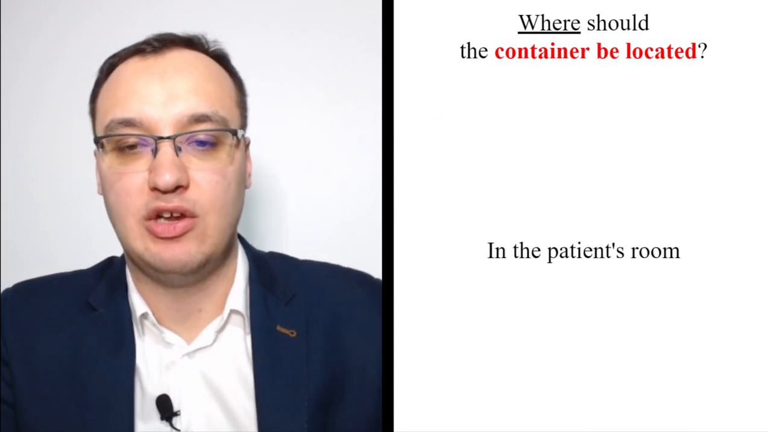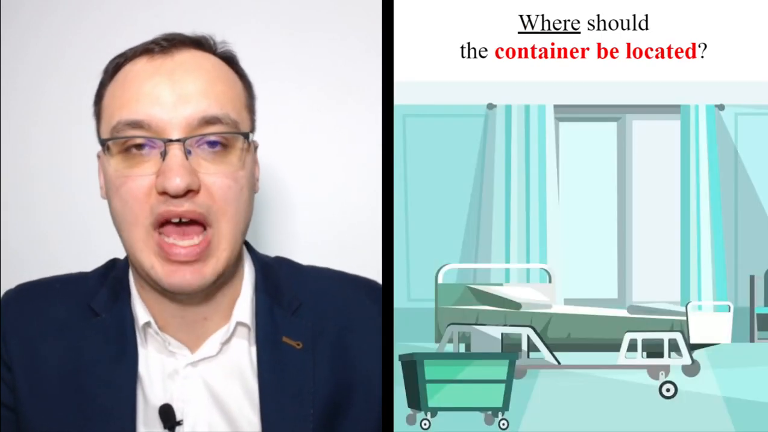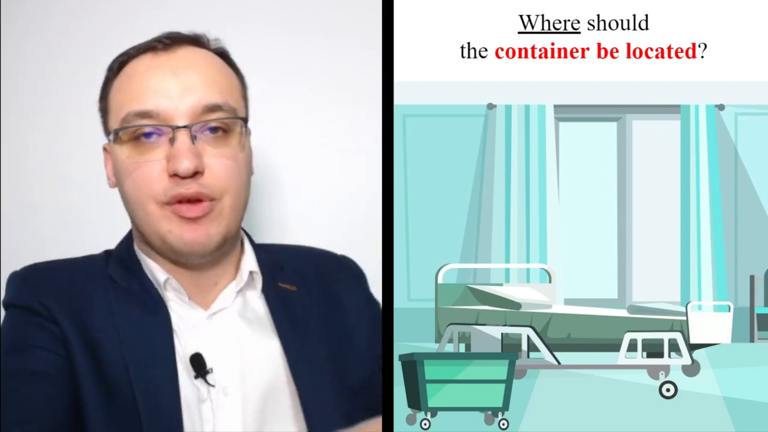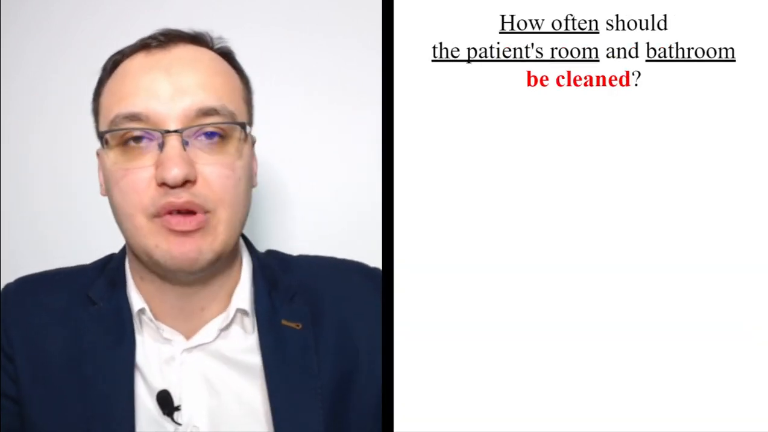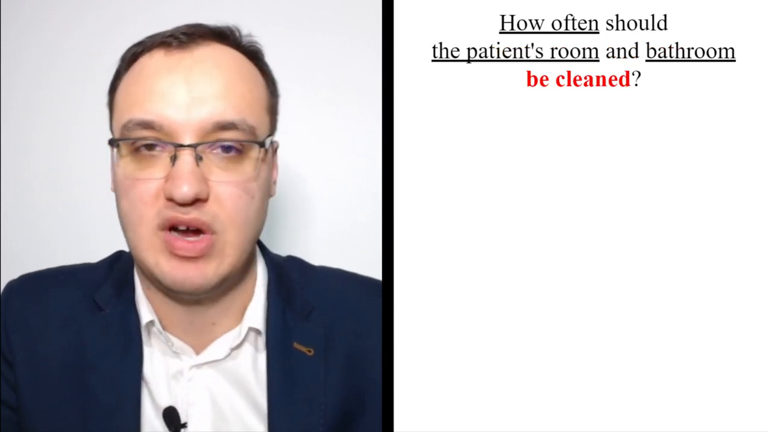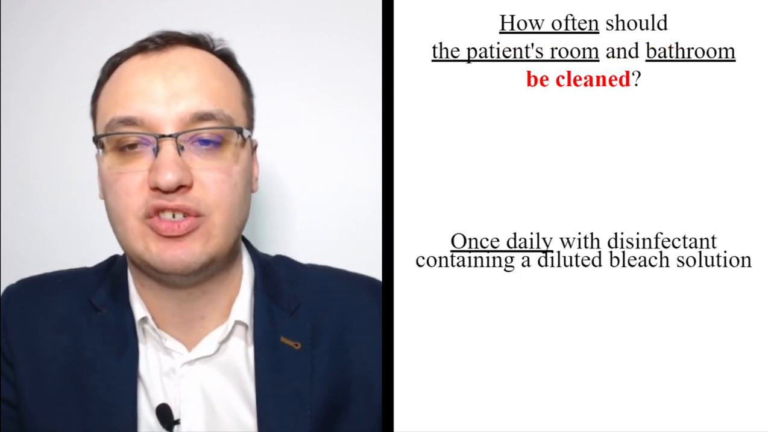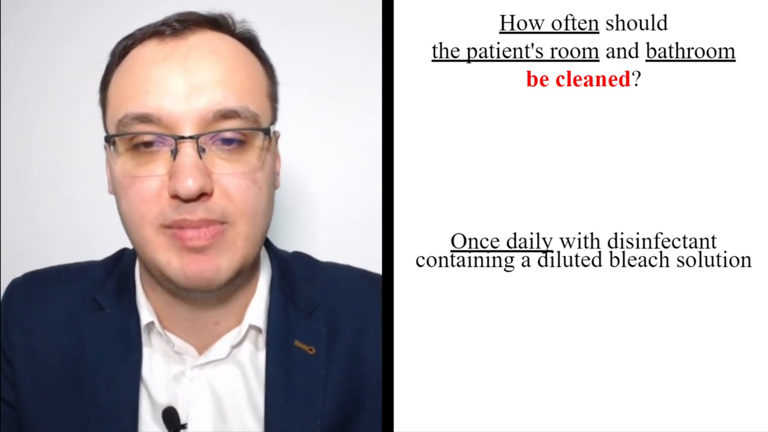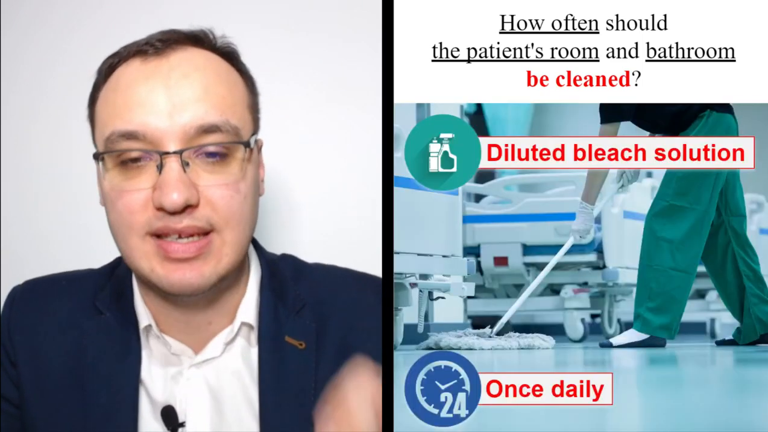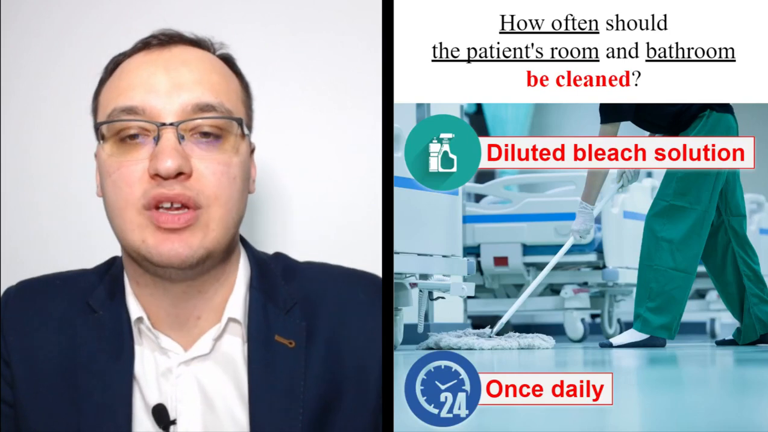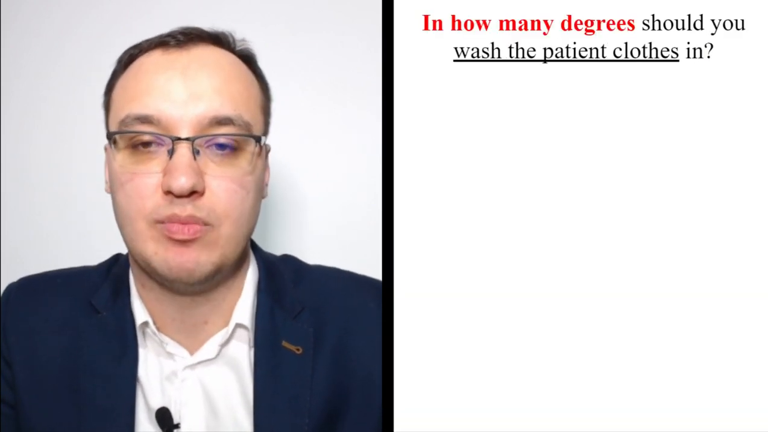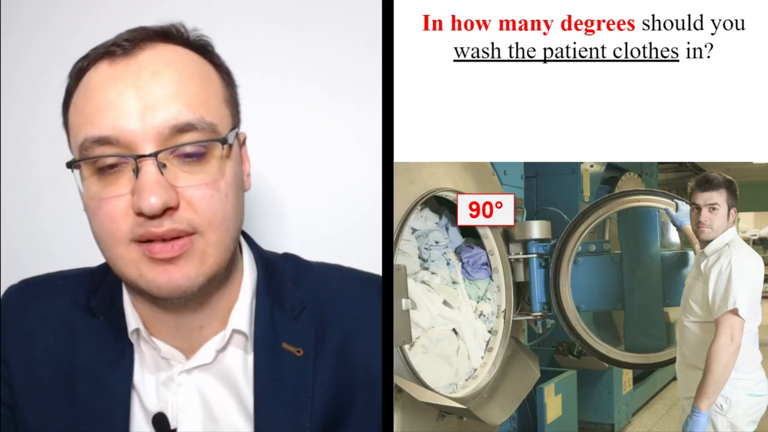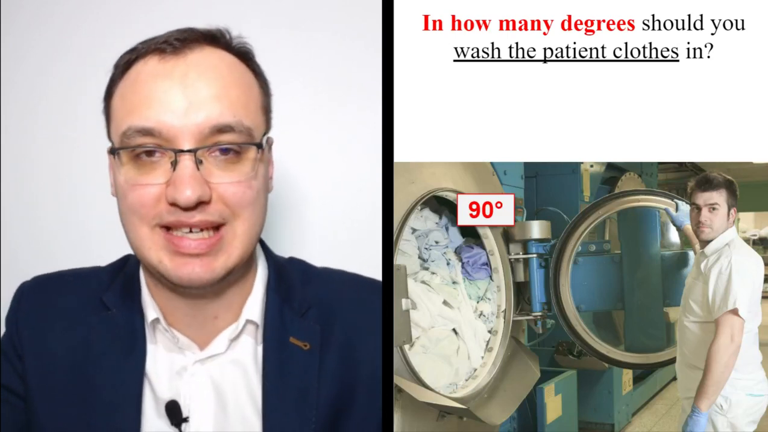Where should the container be located? In the patient's room. So we have a hospital and the patient is there. Always put everything in that room. The container, everything. Don't move stuff around in the hospital. How often should a patient's room and bathroom be cleaned? Once daily with disinfectant containing a diluted bleach solution. This has to be done in the patient's room. At how many degrees should you wash the patient's clothes? 90 degrees. So not 30 or 60, 90 degrees.